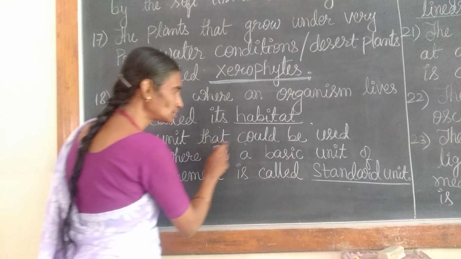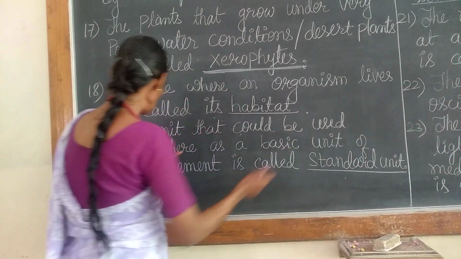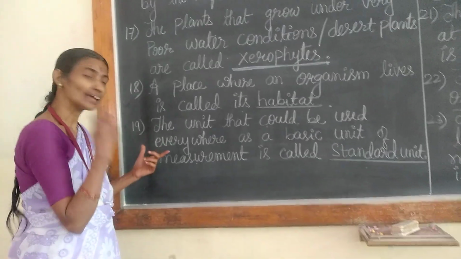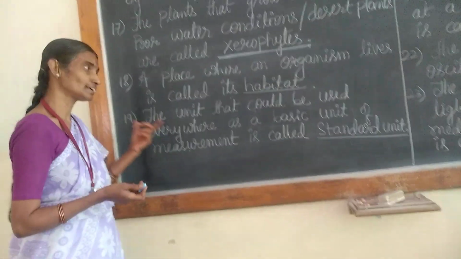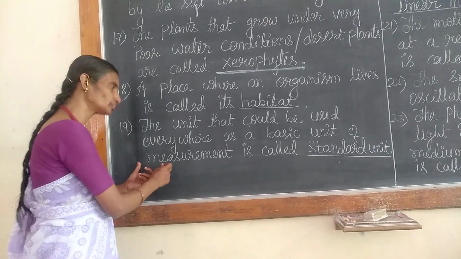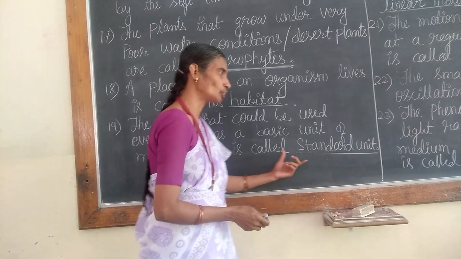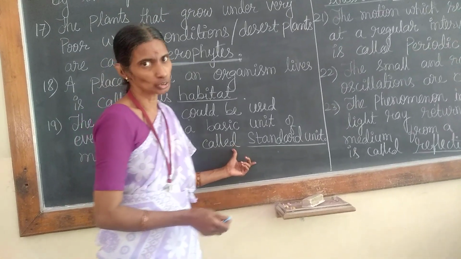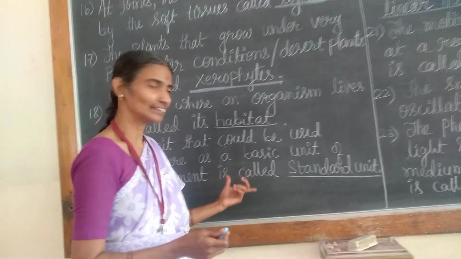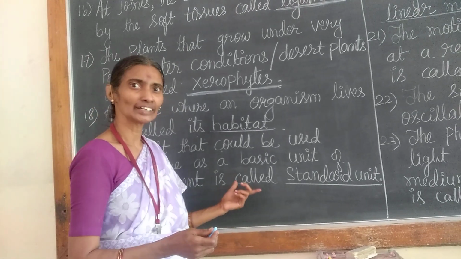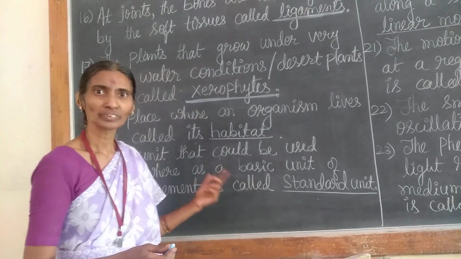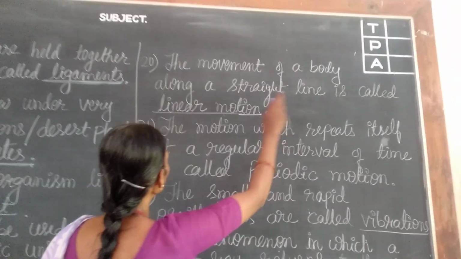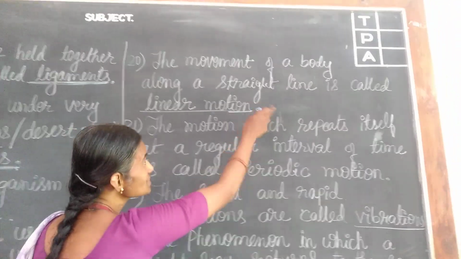Next, the unit that could be used everywhere as a basic unit. Okay, everywhere, universally it is used. That unit of measurement is called what? Standard unit. It is called standard unit. You have studied already the standard units of measurement. Standard unit of length is meter, etc., like that. Okay.